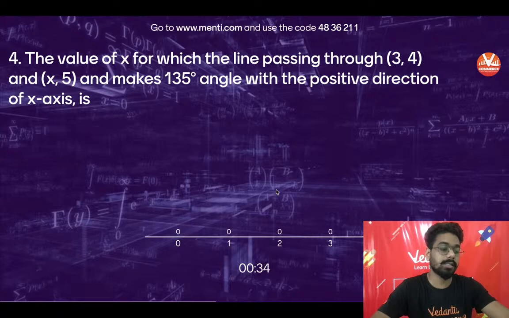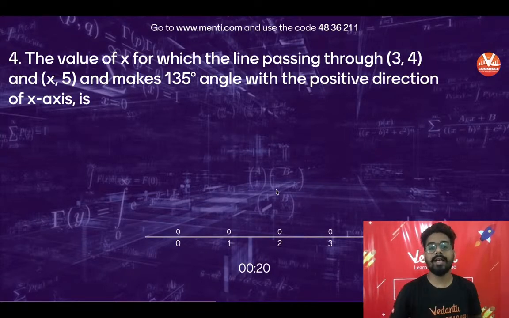Yes, yes, exactly. Yes, Sanya, thank you so much. This is my calculation mistake. I will update. You are right. We are having the right answer. ठीक है, सही बोला आपने. मैं लास्ट क्वेश्चन में करेक्शन कर देता हूँ. The value of x for which the line passing through 3, 4 and x, 5 makes 135 degree angle with the positive direction of the x-axis.